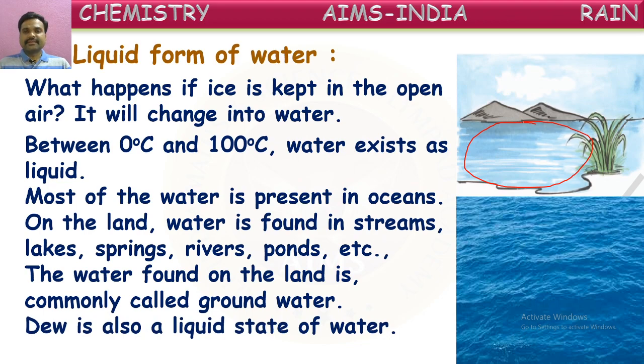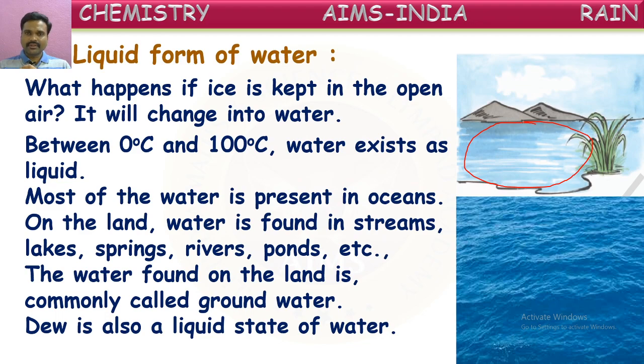Dew is a liquid state of water. Yes, normally we say water is liquid form, and at the same time, dew is also one of the liquid forms of water. Where do we see the dew? Generally, in the winter seasons, in the early mornings, if we come out from the home and observe the surroundings, if we have any vehicle outside, like bicycles and cars, on the surface of those vehicles, some droplets of water will be there. Those water droplets are called dew.